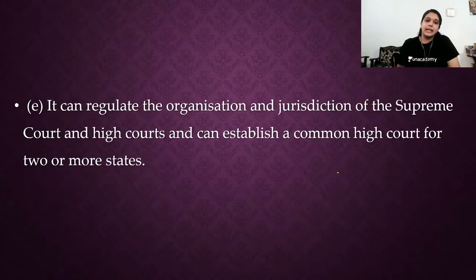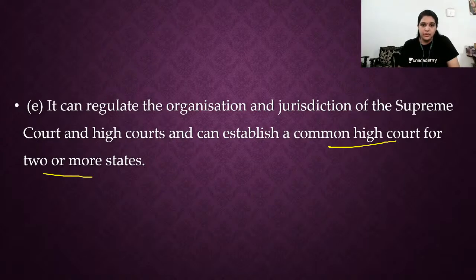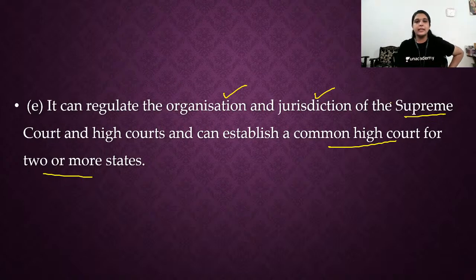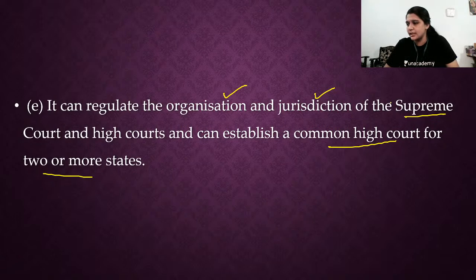Okay, next. It can regulate the organization and jurisdiction of the Supreme Court and High Courts and can establish a common High Court for two or more states. So the Parliament has the power over the organization and jurisdiction of the Supreme Court and High Courts. We know we have an integrated judiciary. We don't have separate judiciaries for the center and state. We have an integrated judiciary, which means who has the power? The Parliament has the power to regulate the organization and jurisdiction, formation of new courts, creating a joint court, a common high court for two or more states, union territories. Everything can be done by the Parliament only.